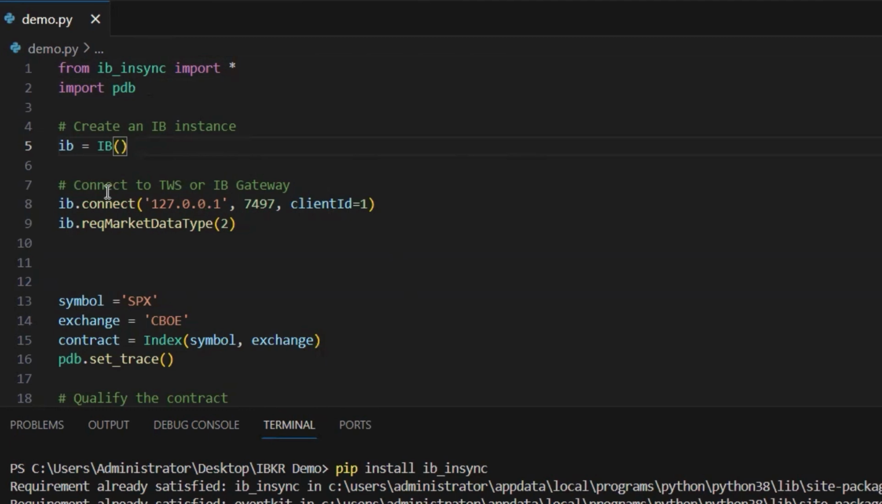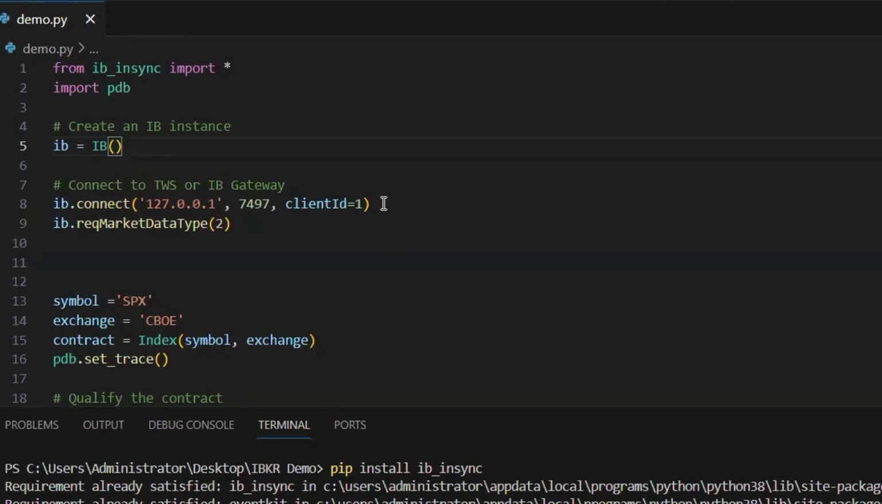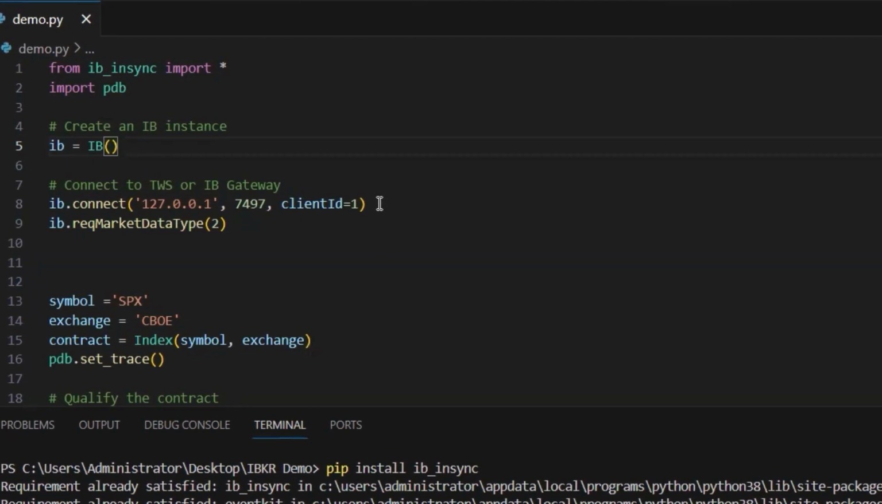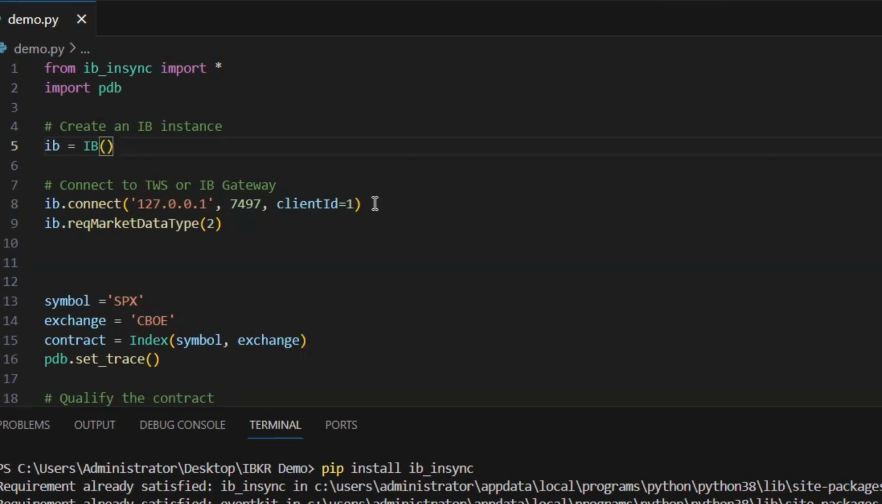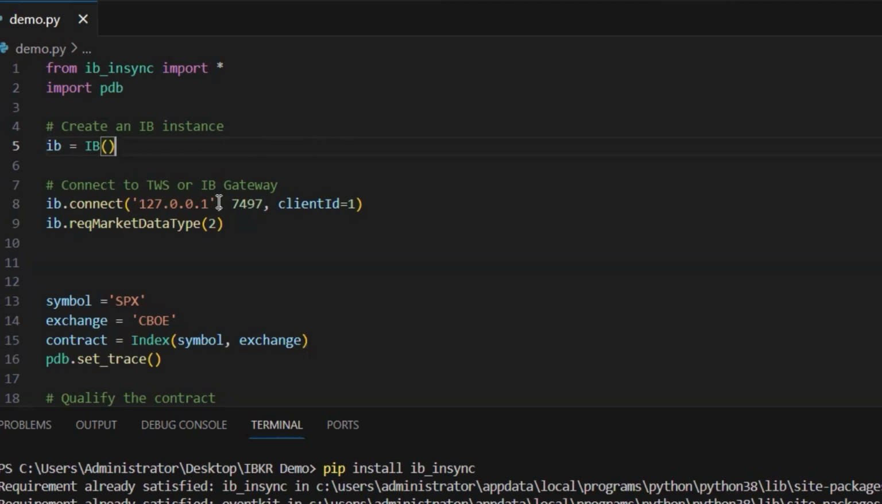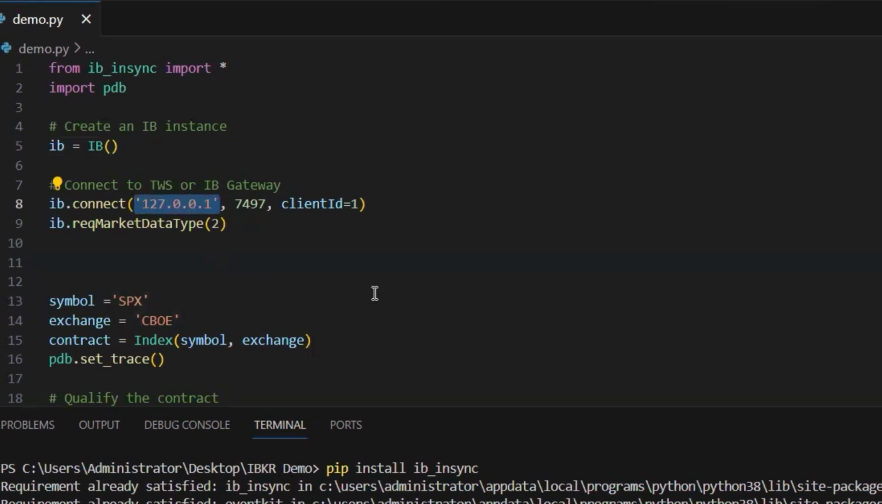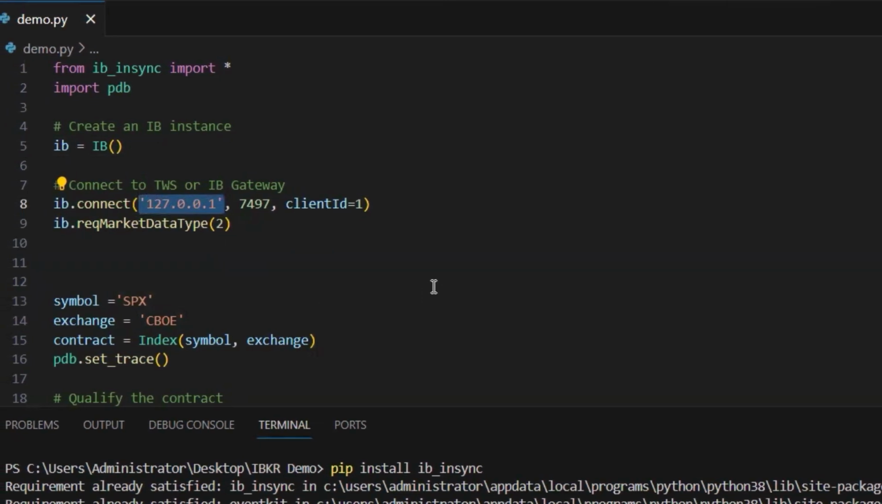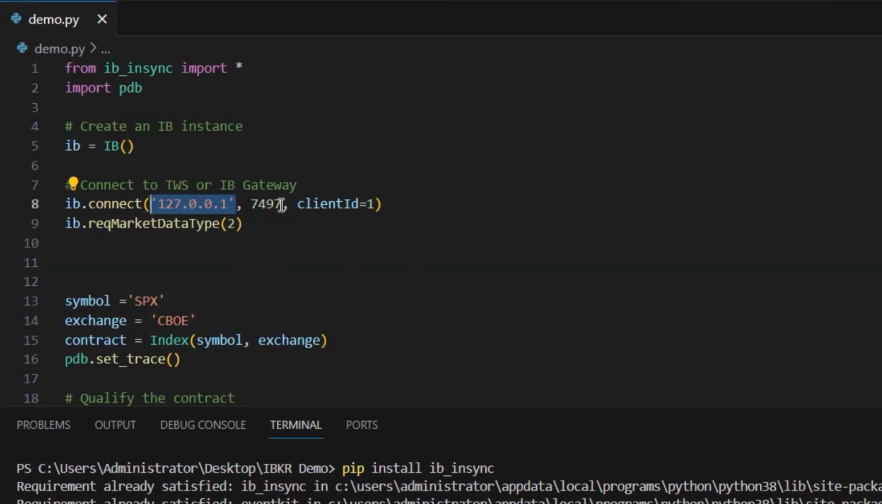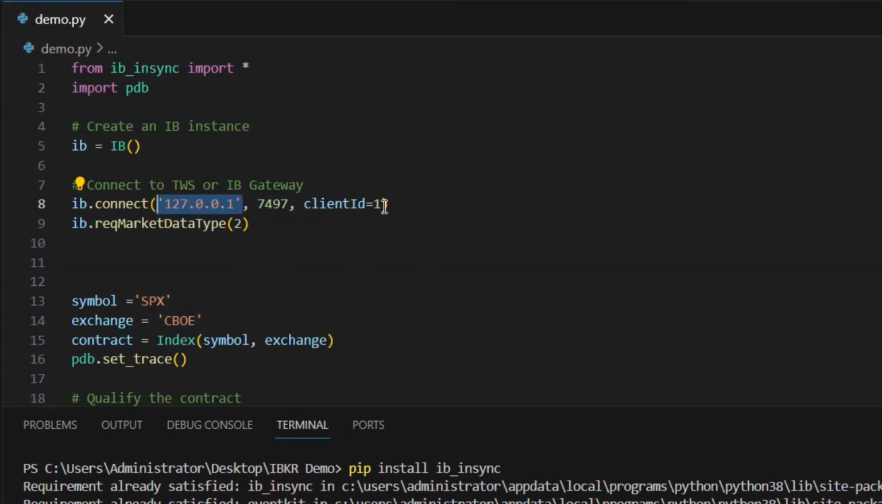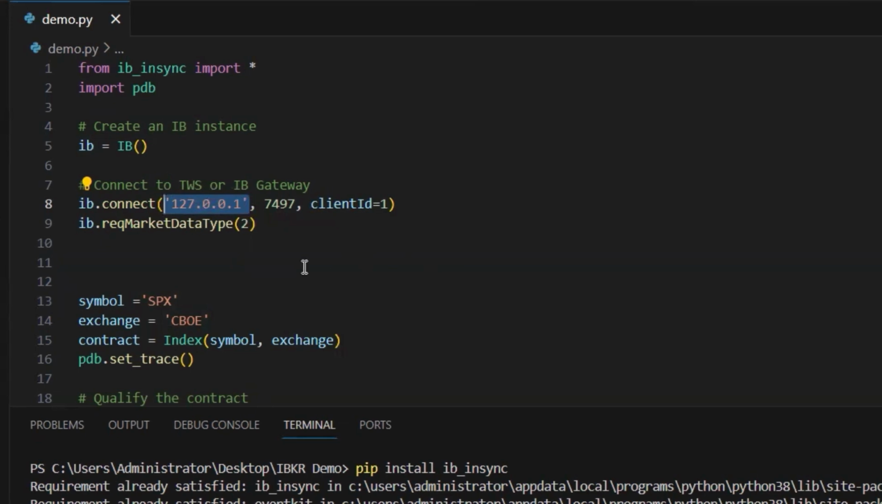Okay, so using this connect method, we will be connecting to the TWS. Make sure the IP address and port match your setup. We use localhost, which will be similar for everyone, and the default port will be 7497 for a paper trading account, and the client ID can be any random digit.